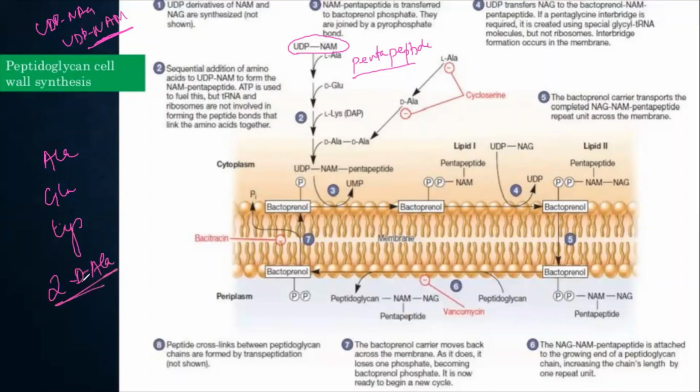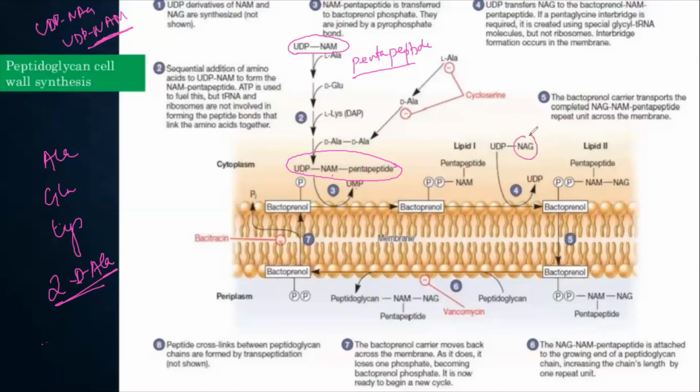Okay. Now D-alanine is coming from your L-alanine. Now these are being synthesized, these are being joined. Of course, it's a peptide. So UDP NAM pentapeptide has been formed. Now this UDP NAM pentapeptide is being transferred to the bactoprenol, which is your bacterial lipid. So bactoprenol, when it was taken, was already having the phosphate group. Now UDP becomes UMP by transferring the phosphate group to the bactoprenol. So bactoprenol becomes double phosphate plus NAM and pentapeptide.